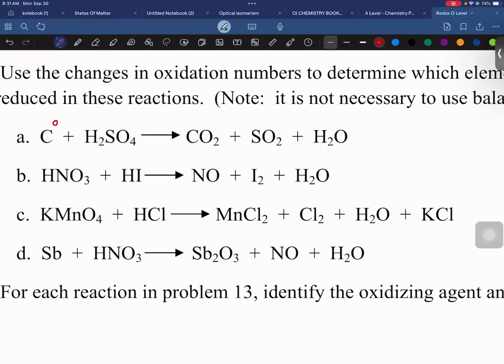And so I can say that carbon is oxidized. So carbon is a reducing agent. Something which is being oxidized is a reducing agent.